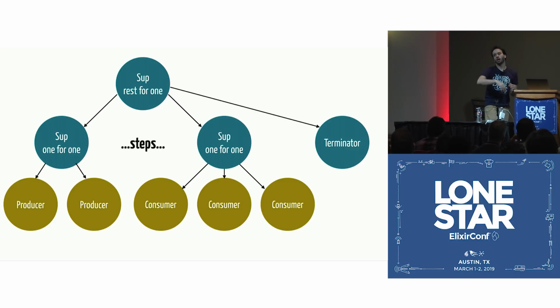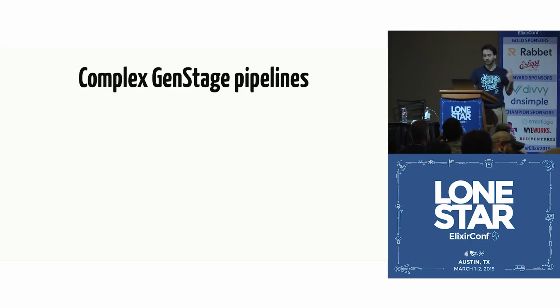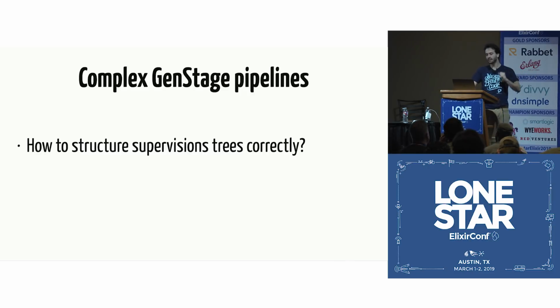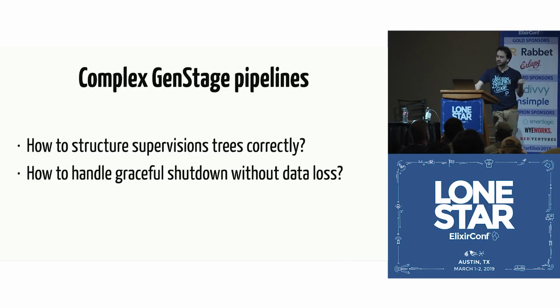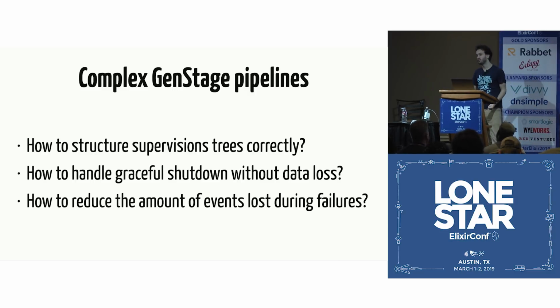You can now shut down all of the processes. Right? So when we're talking about complex GenStage pipelines, we have to think about how to structure supervision trees correctly, how to handle graceful shutdown without data loss, how to reduce the amount of events lost during failures. Right? You have to handle all of this.